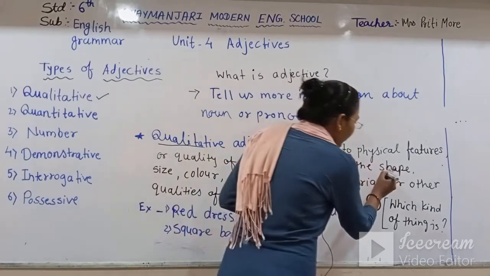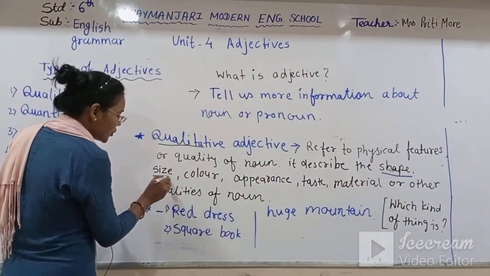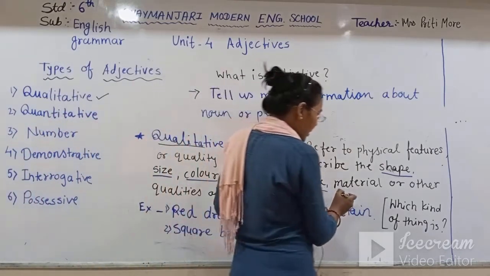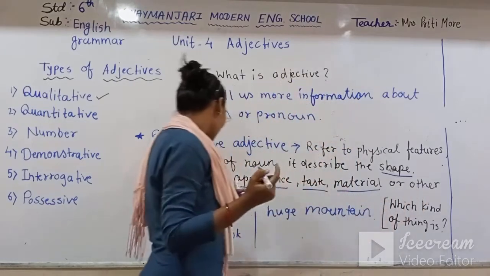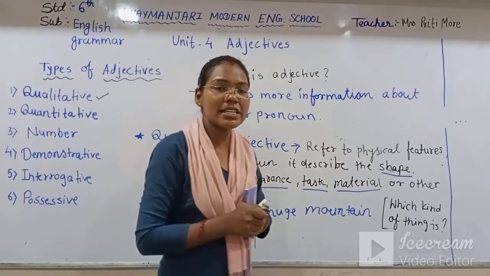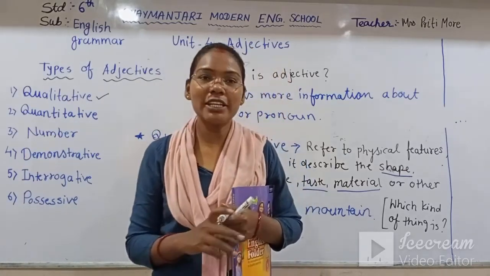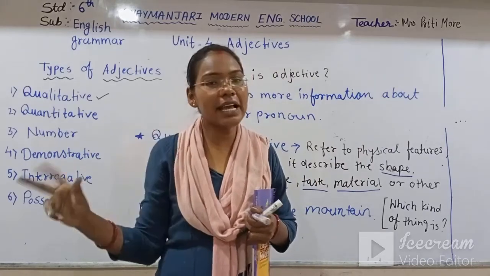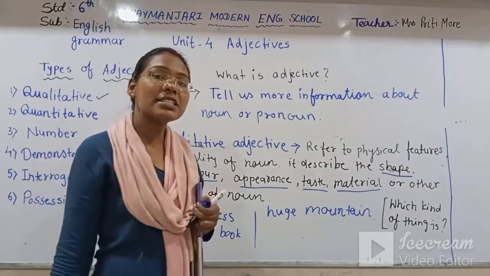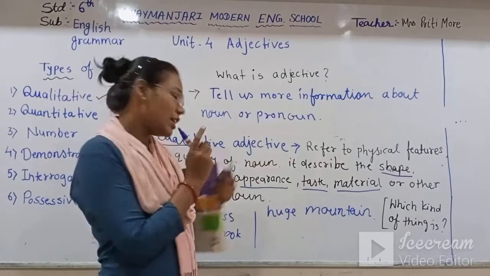Qualitative adjectives tell us about the size, shape, color, appearance, taste, material, and other qualities of the noun. We have seen in the first example the ball is big. The ball is very big. This word big means the size of the ball. And we have seen the rectangle book, which means the size of the book.